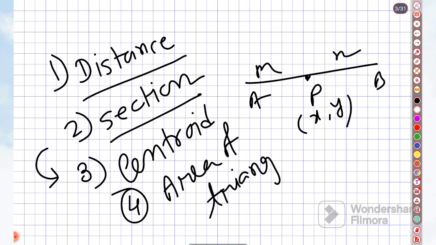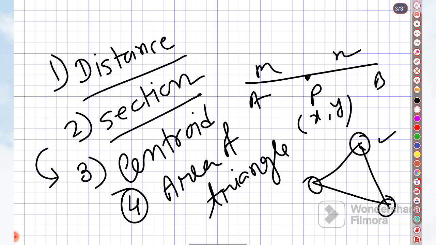In a triangle you can see three vertices, so using the coordinates of the vertices, we'll try to find out the area of a triangle. All these details we will cover one by one. Okay, fine.